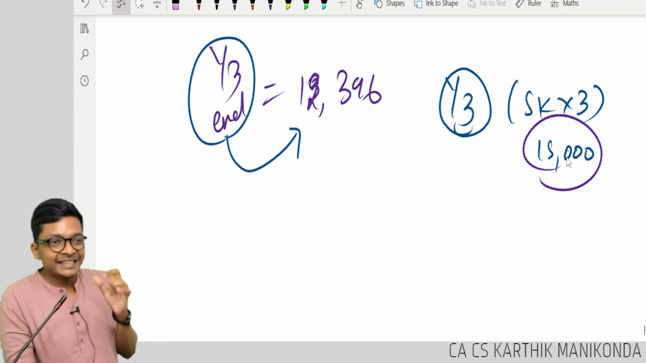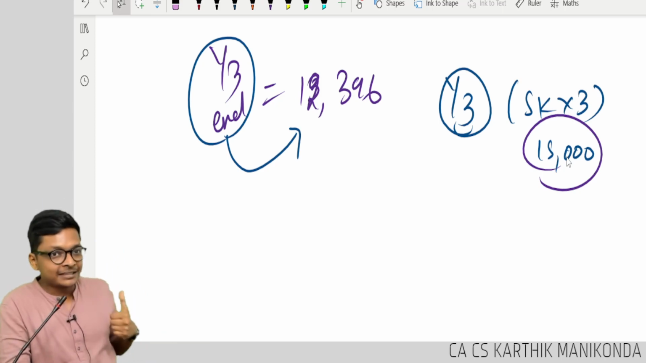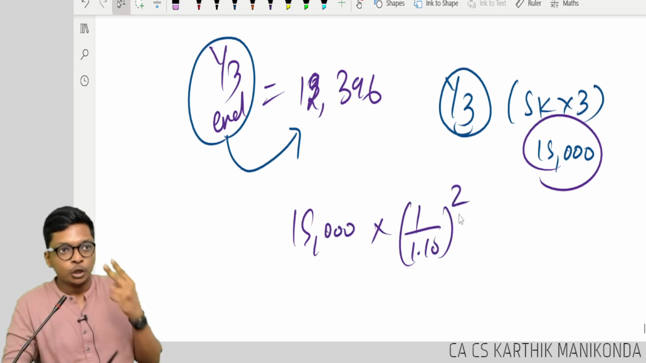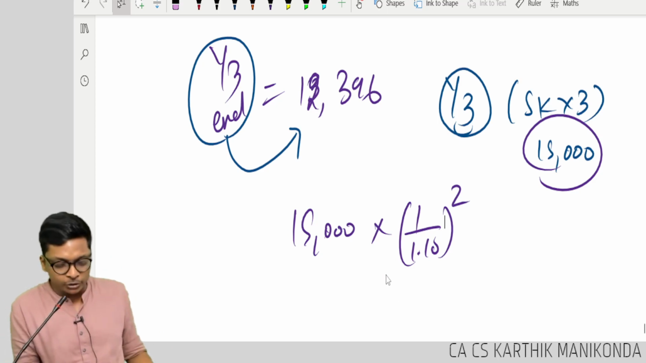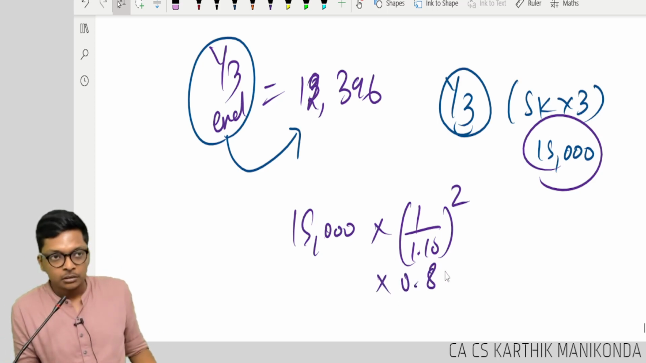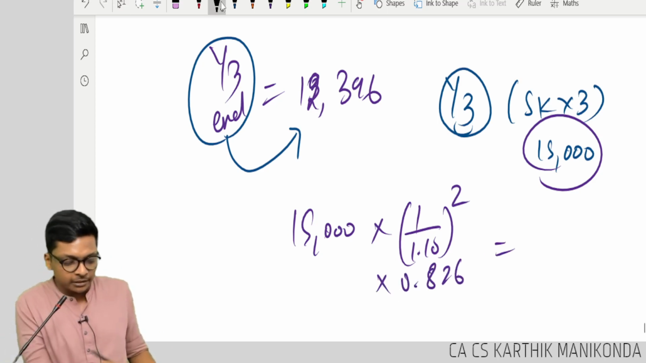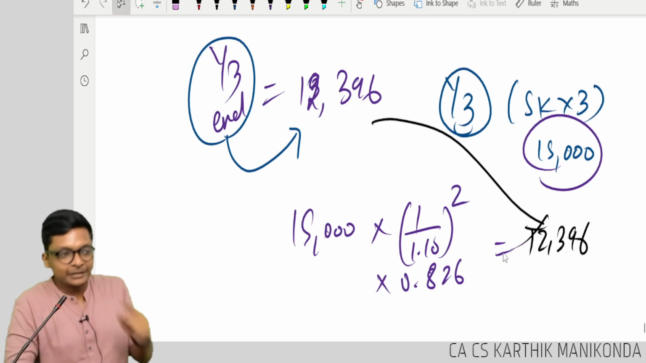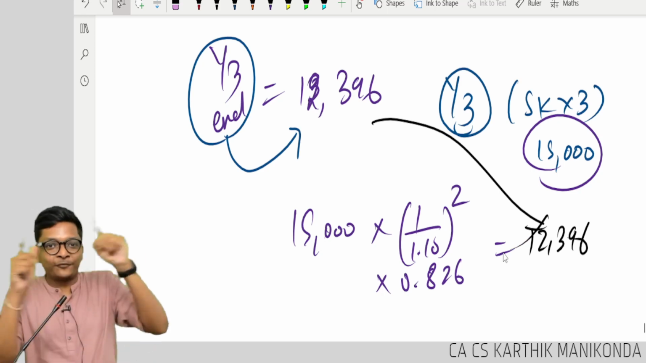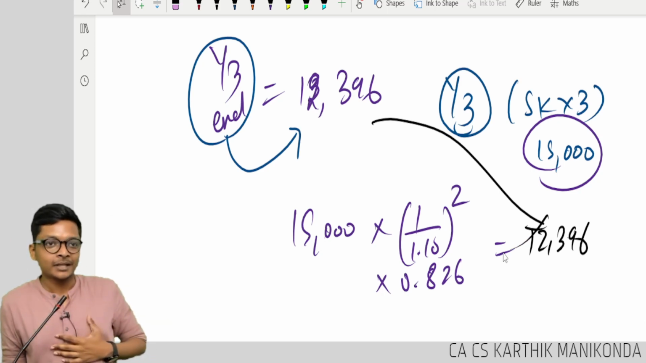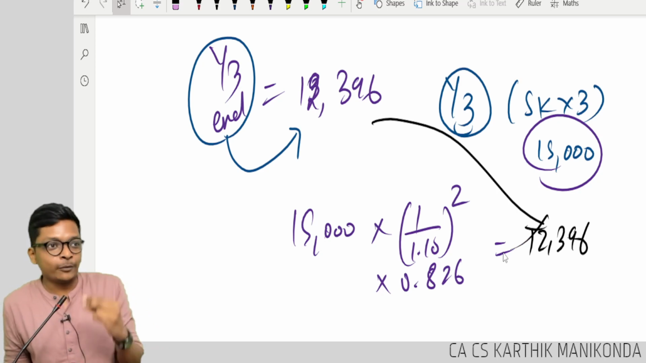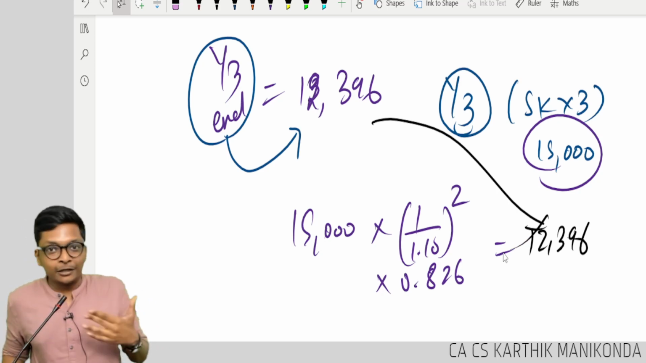So how to quickly check in the exam if my table is correct? I will just do 15,000 into 1 divided by 1.10 to the power 2, for 2 years. How much do you get? Into 0.826. How much are you getting? 12,396. That means the full table is not needed. I can quickly compute whichever year I want easily. Are you getting the logic, guys?